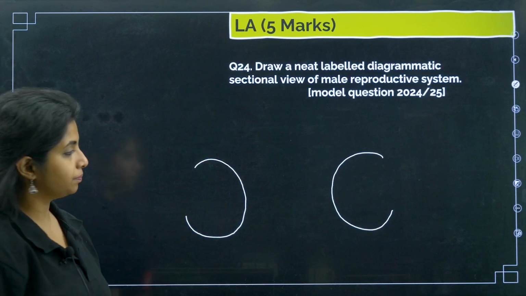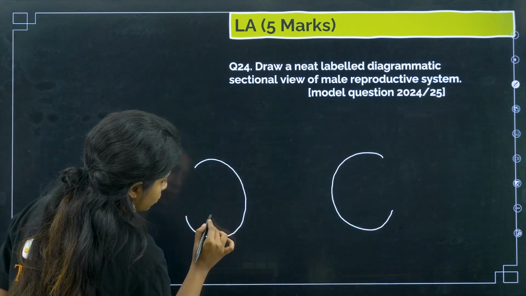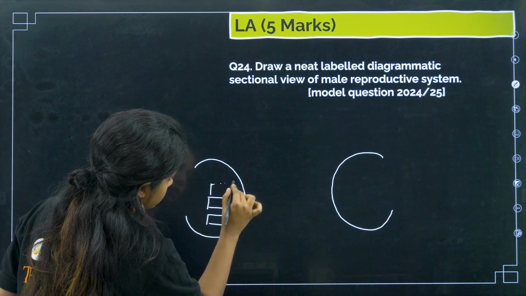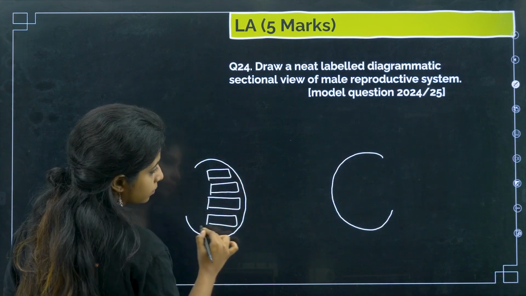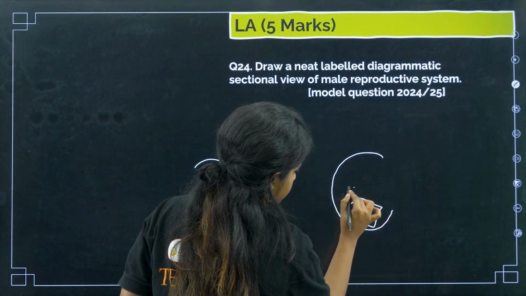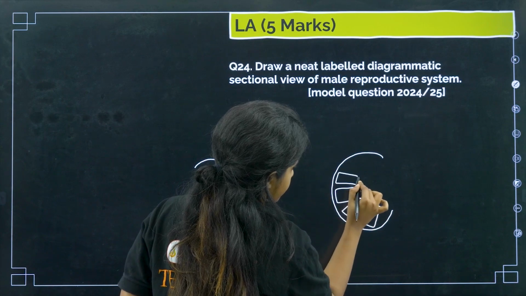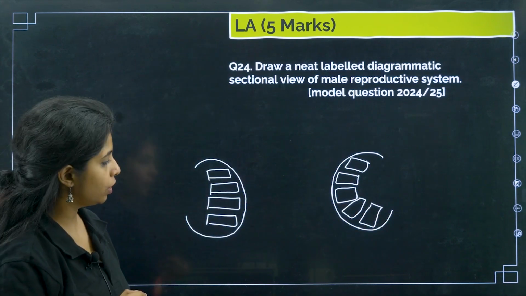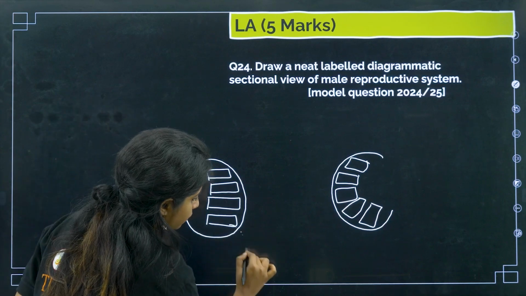This is the testis. Inside the testis, I told you how we have so many testicular lobules. These are what? Testicular lobules. Should I label it now itself? I'll label it.